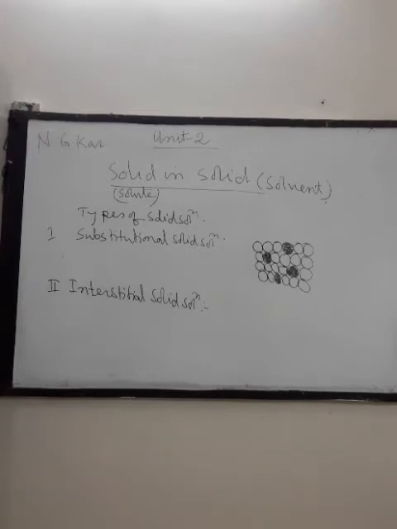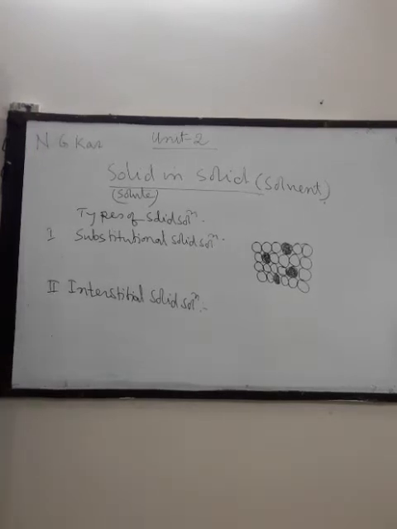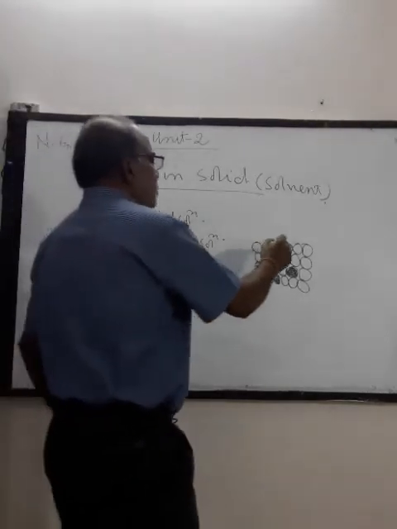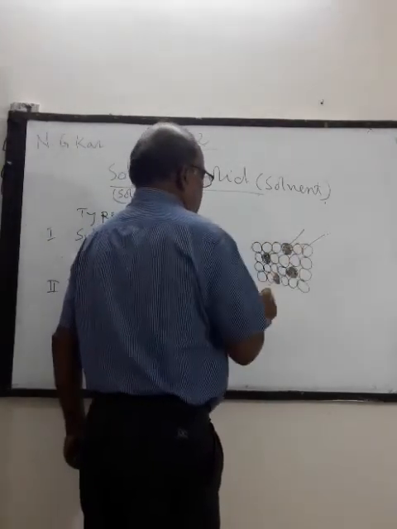So substitutional solid solution means those solutions in which atoms, molecules or ions of one substance take the place of another substance. For example, this is one substance and this is another substance.